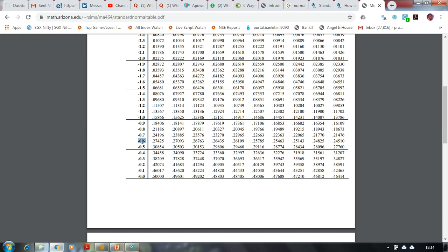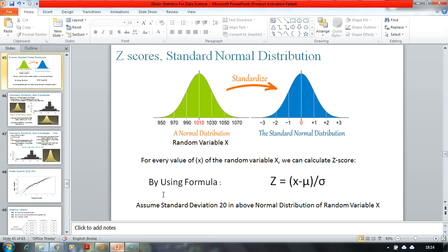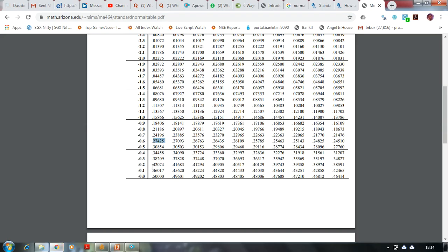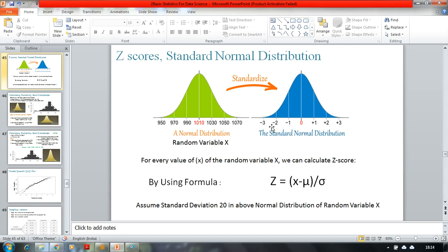So if it is exactly -0.6, which means 27%, 0.727425 is the area I am talking about, and this area is nothing but what I have marked earlier over here.